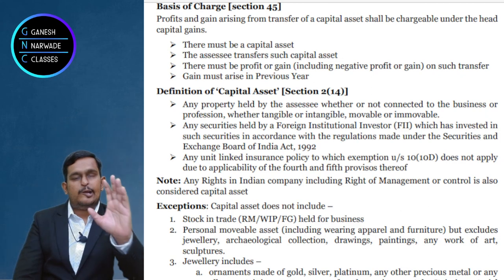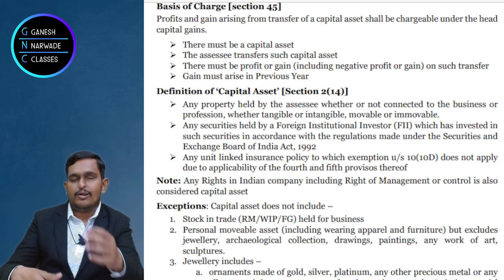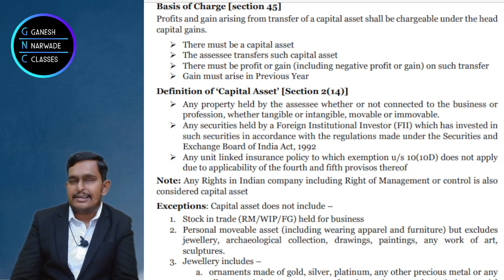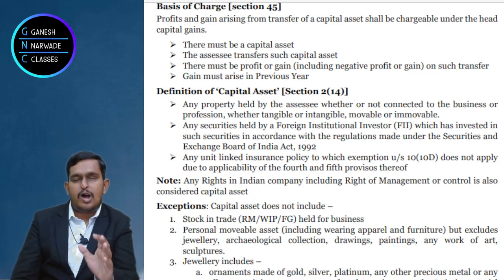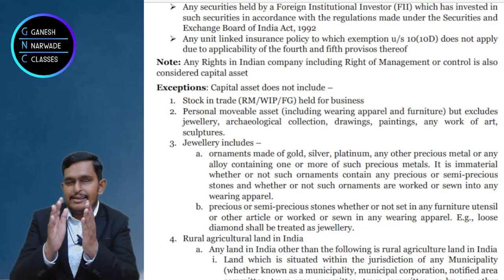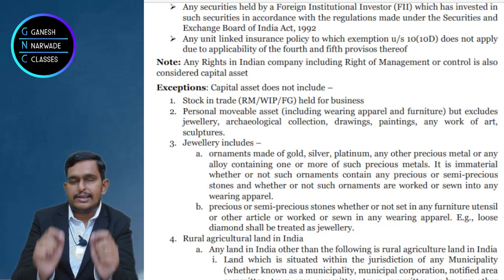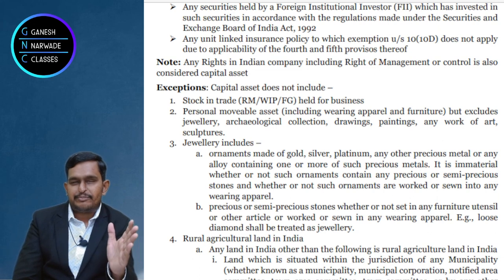Property of any kind doesn't mean that a trader who is selling all the goods in his shop should be taxed under capital gains, correct? So that's why some exceptions are there. First one, stock in trade. Stock in trade means raw materials also. Stock in trade means consumable stores also. Stock in trade means inventory, right? Raw materials, consumable stores, inventory, stock. Because when you buy and sell stock, it is a business, and if you earn business income, it should be taxed under PGBP, correct? That's what we should understand.